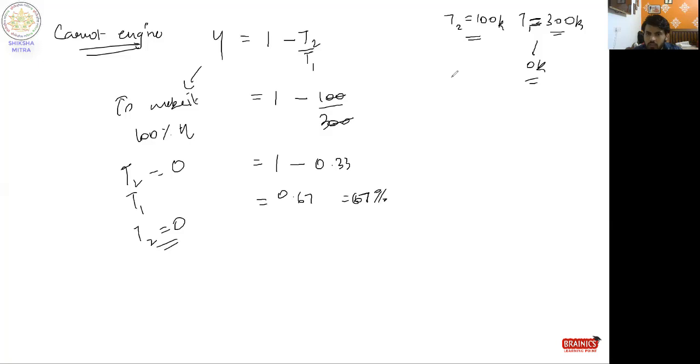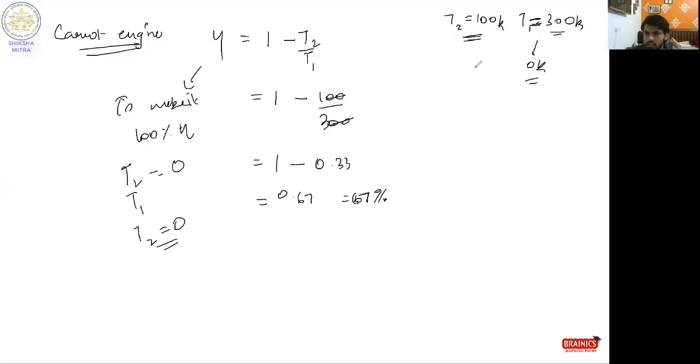It will have a minimum temperature equal to the surroundings, so T2 will always be equal to the surrounding temperature. The engine working at 300 Kelvin cannot reduce its temperature all the way down, so its temperature will always be warmer than the surroundings.